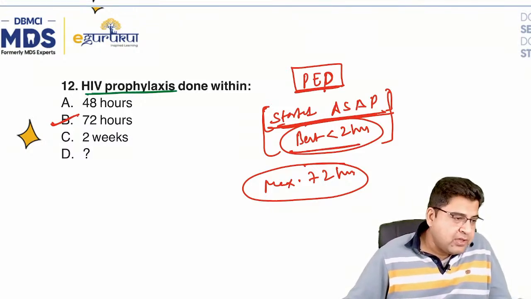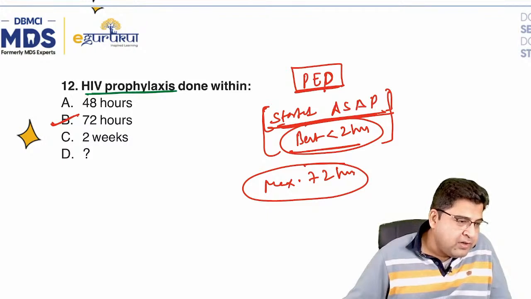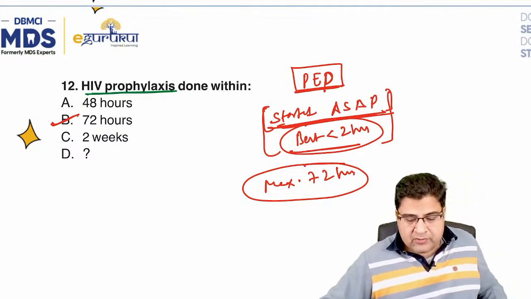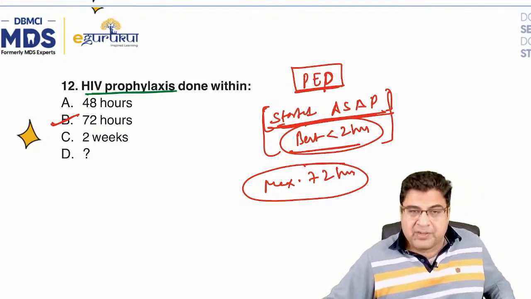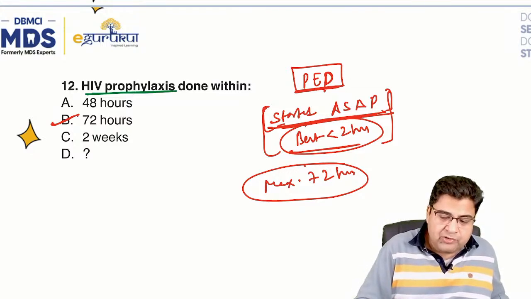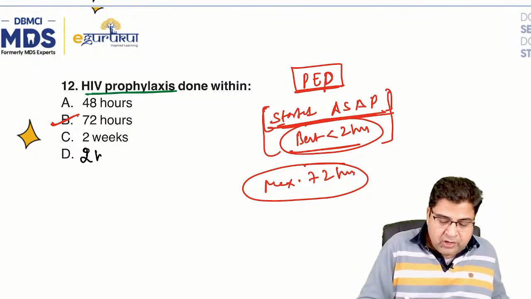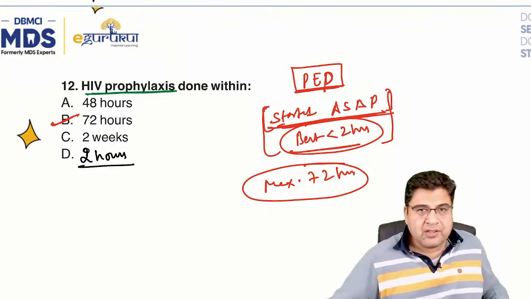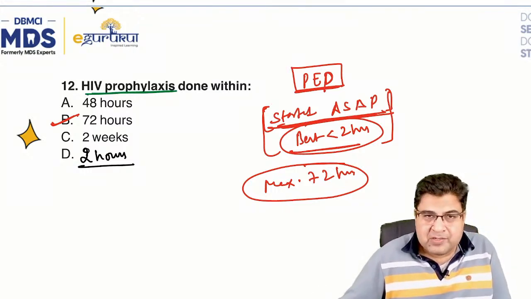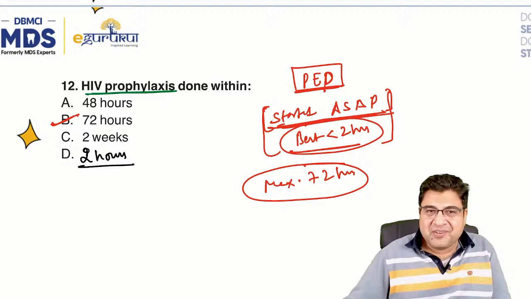Okay, Dr. Anshul is saying the word preferably was mentioned, and that 2 hours was the option. Okay, if 2 hours was the option, it is best to be done within 2 hours, but maximum 72 hours. What is the exact language of the question? Now there is a confusion because according to students, a 2 hour option was also there. Now this question has become controversial, because what will you mark?